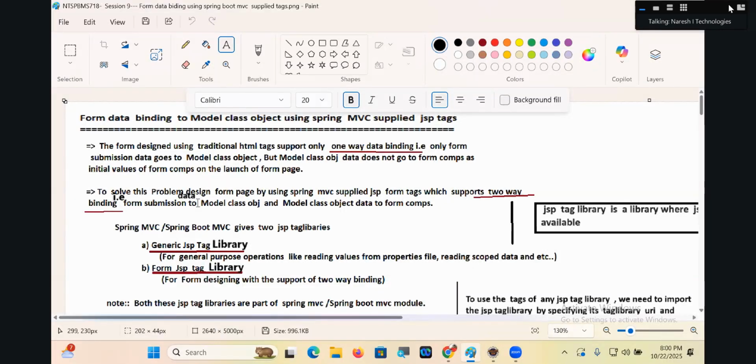To solve this problem, design the form page by using what? Spring MVC supplied JSP form tags, which support two-way data binding. That means form submission data to model class object, model class object to what? Form components.